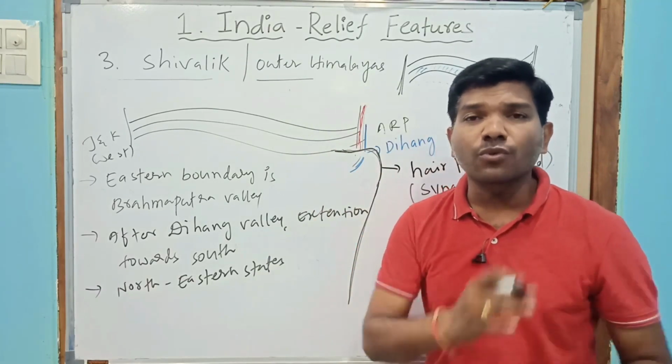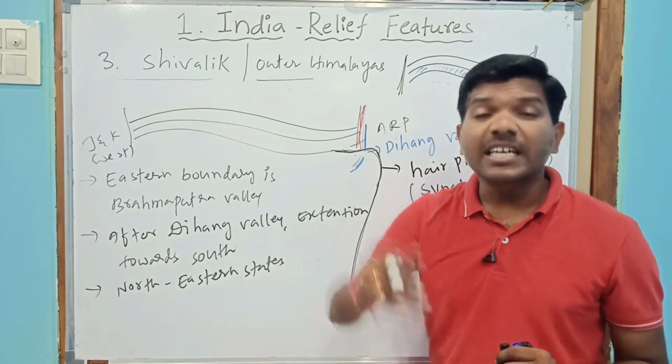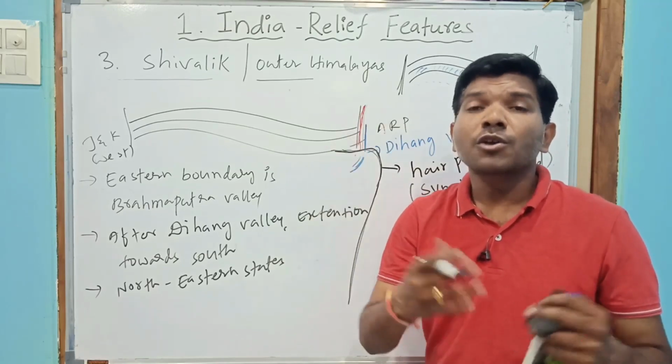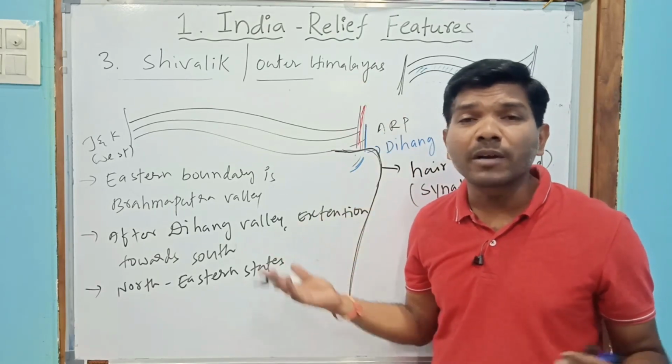Many students think that northeastern states are not part of the Himalayas. No, it is a part of the Himalayas. You may ask, sir, there is no snow, no ice, how is it Himalayas?